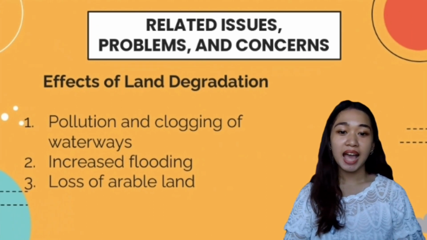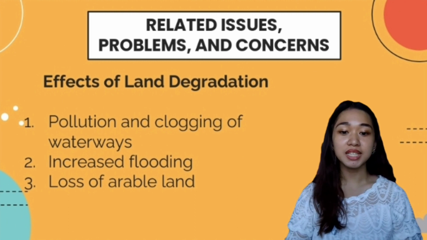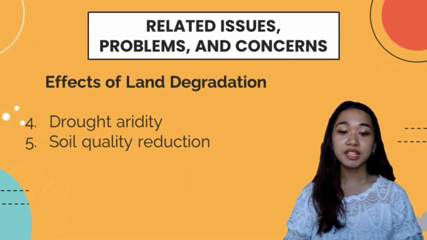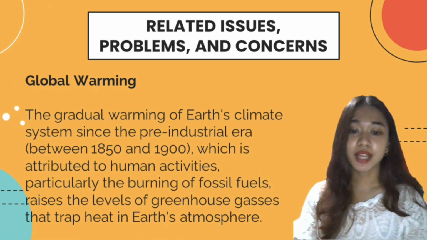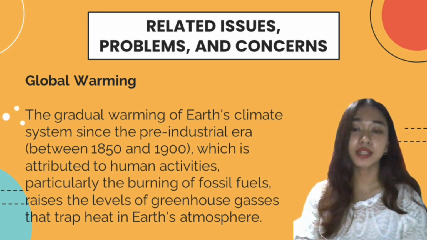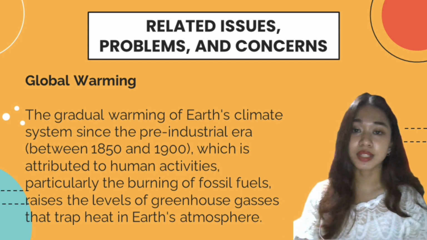Land degradation has long and short-term effects, and these are pollution and clogging of waterways, increased flooding, loss of arable land, drought, aridity, and soil quality reduction. Another concern is global warming. When carbon dioxide, or CO2, and other air pollutants build up in the atmosphere, they absorb sunlight and solar radiation that have already reflected off the surface of the earth, which is what causes global warming.